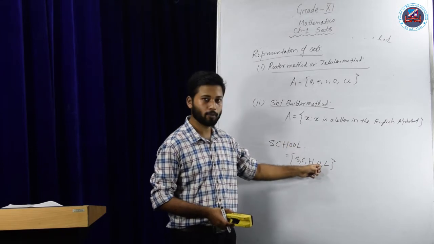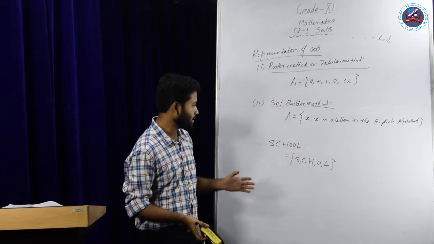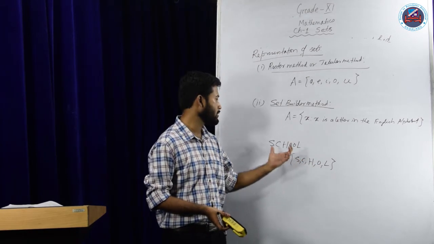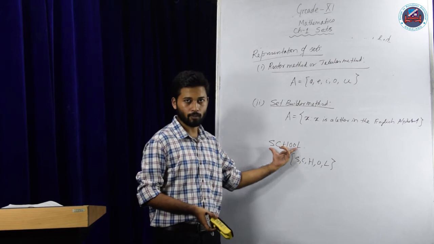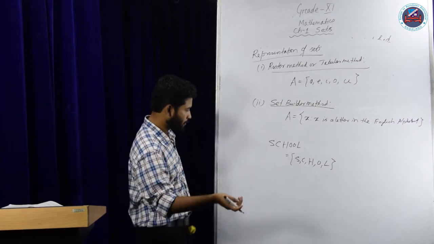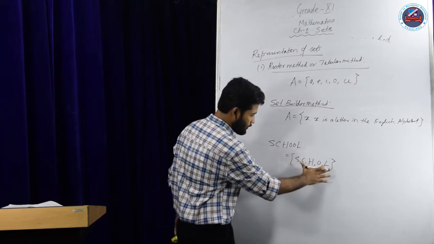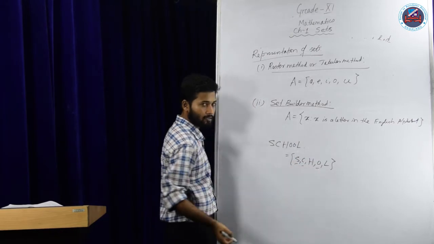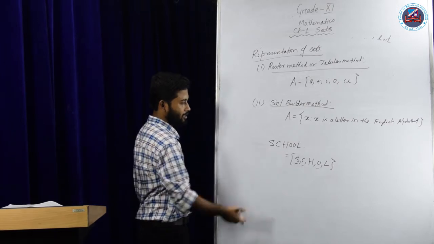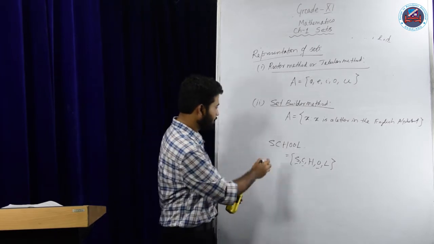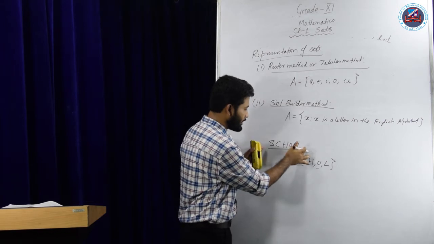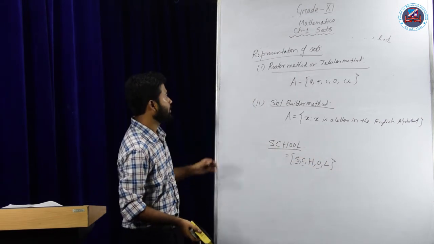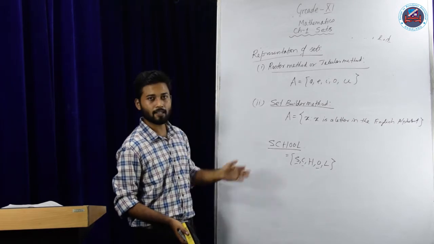Here I have written only one O. So the answer is that here we have written only the elements that have been used to form this particular word. Clear? Also one more thing, I have told you that inside the curly braces the elements must be written in small letters, but here I have used capital letters. So actually there is no issue, because I have written the word school in capital letters, so I have just used those elements here. Fine? Okay. So I hope you have understood the roster method and the set builder method.